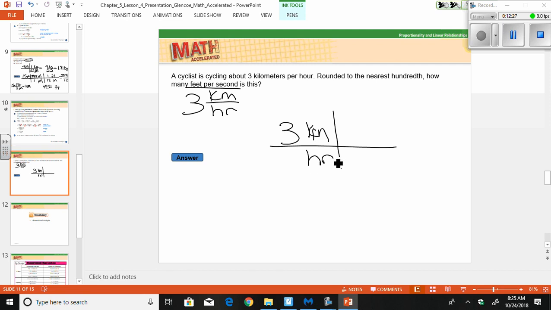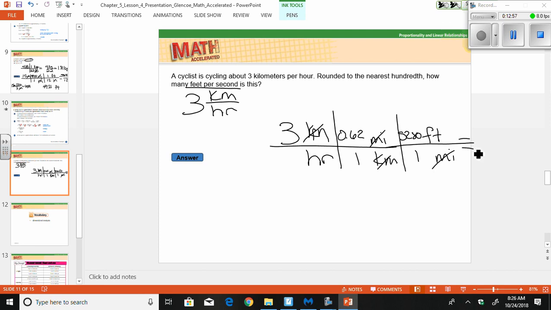And our conversion between kilometers and feet, well, we have kilometer and mile. So 1 kilometer is equal to 0.62 miles. Now I want to get rid of miles and go to feet. There are 5,280 feet in 1 mile. So now my kilometers go away, my miles go away.